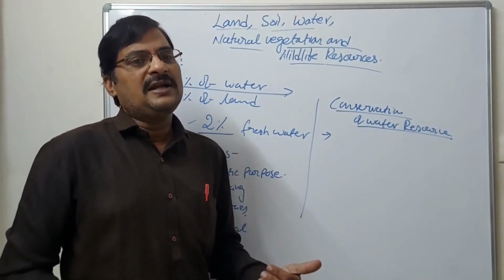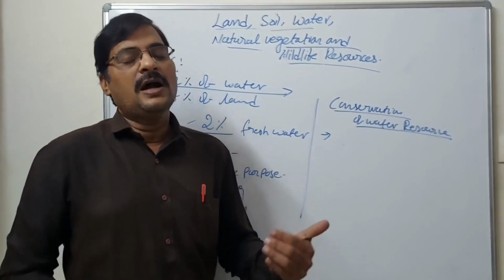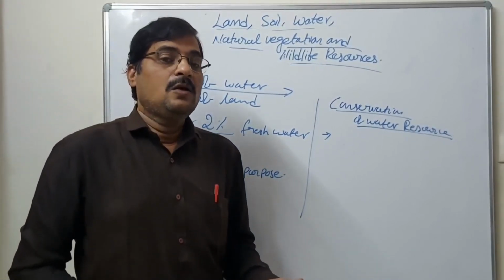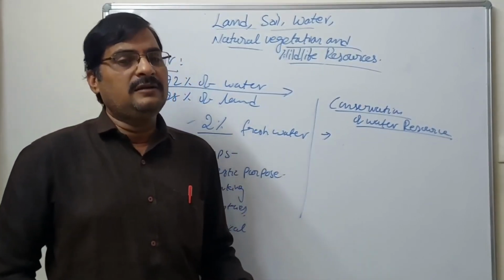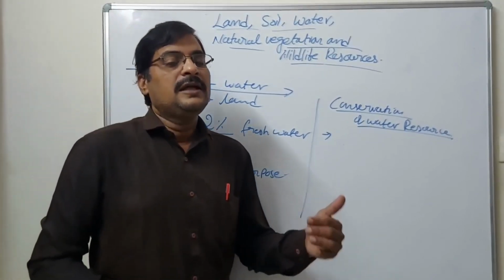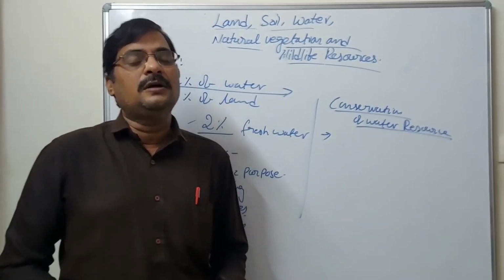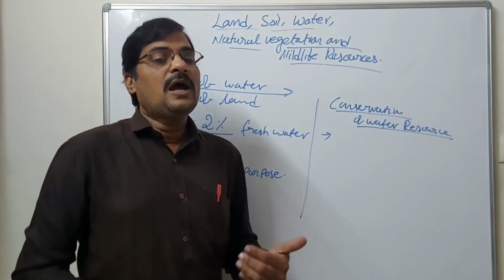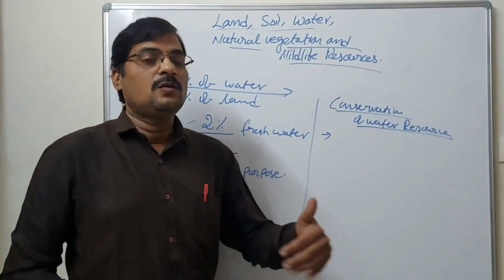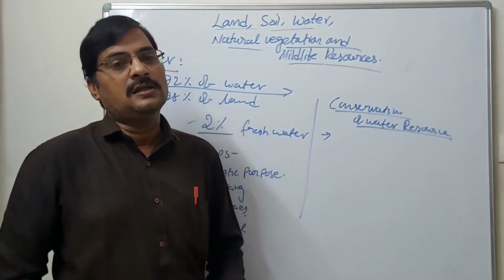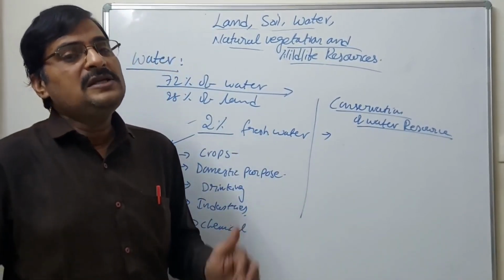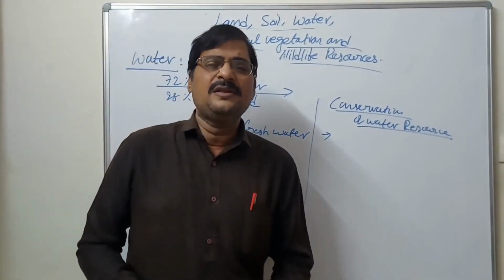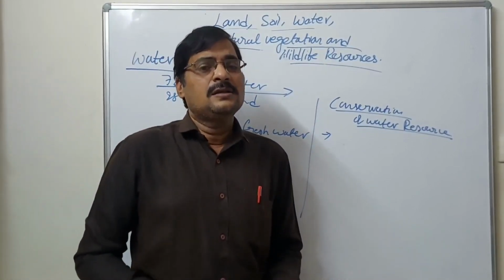There are two kinds of land: dry land areas and moist, water-rich areas. Take the example of Rajasthan, an area with very few water resources, so we have to conserve water there. Why should we conserve water? Is it necessary? Yes.